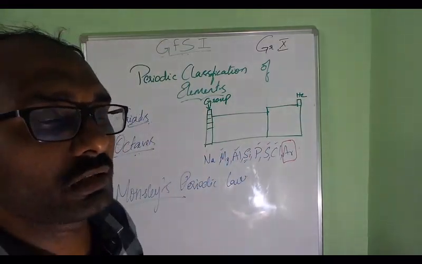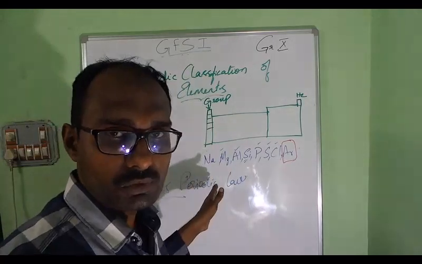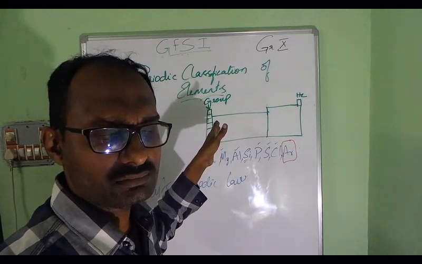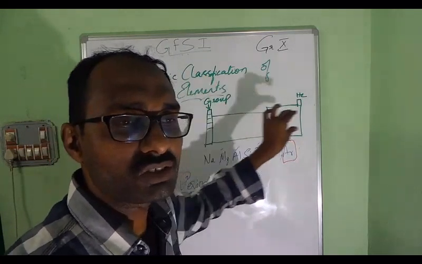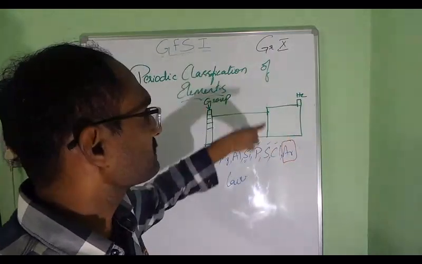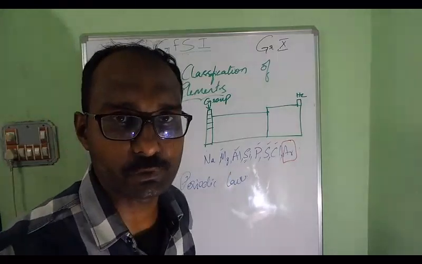Let me repeat once again. The long form of periodic table has 7 horizontal rows called periods and 18 vertical columns called groups. So it has 7 periods and 18 groups.